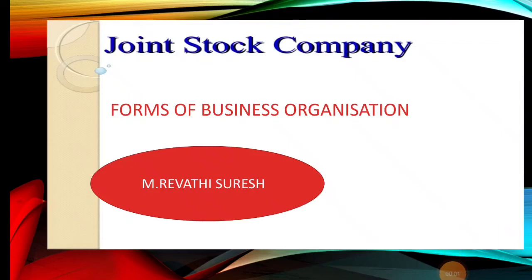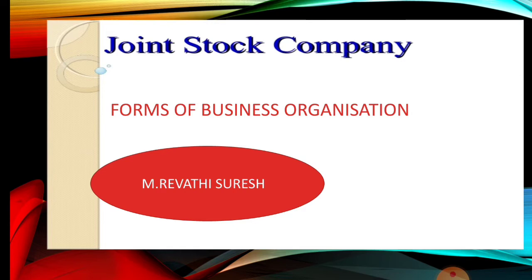Good morning, students. Now we are moving on to Unit 2, Forms of Organization, Business Organization. In this sixth chapter, we are going to see about joint stock companies. Already we have seen about sole trader, Hindu undivided family, partnership firms, their features, advantages, everything we have seen. And in this chapter, we are going to see about joint stock companies.